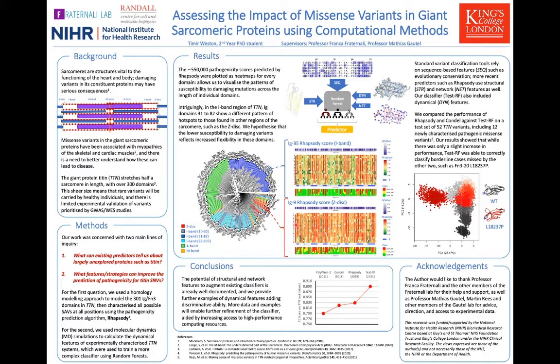Additionally, we noticed a curious trend that patterns of prediction in a specific region of the I band, immunoglobulin domains 31 to 82, show a different pattern of hotspots to other regions. As can be seen in the charts, there is visually more green and thus more non-damaging variants predicted in this region compared to immunoglobulin domains in other regions. This is surprising as all of these domains do share a very conserved topology, and predictors that rely only on structural information, such as mCSM, do not pick up on this discrepancy.